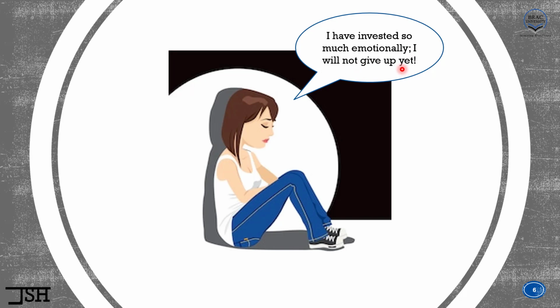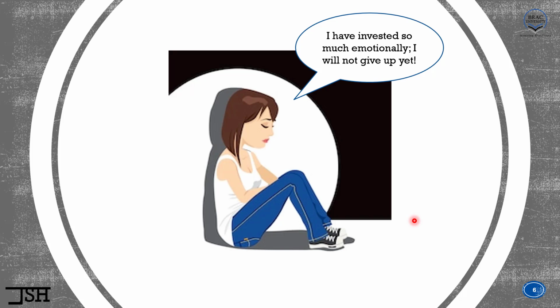So see what happens here? Even though evidence says that there is zero possibility that the relationship is going to improve, she is not willing to give up. She is trying to stay committed to it. So that is what is called escalation of commitment. Even though we know that something is not going to work out and a decision is wrong, sometimes people want to keep on trying. They want to stay committed. Now, let me move on to the organizational example.